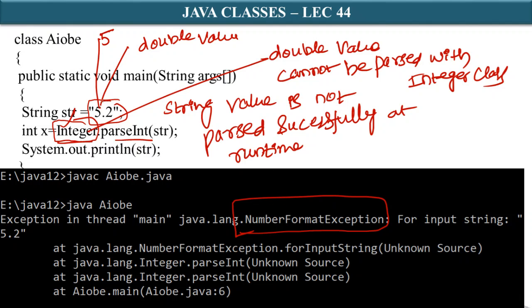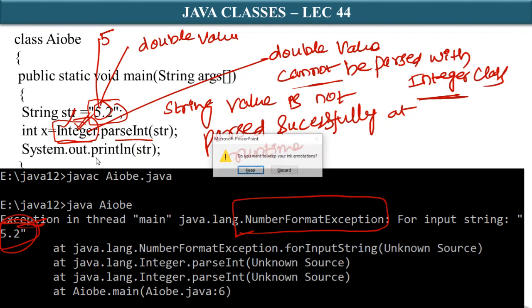Because it is actually a double value, and you are trying to parse it with the Integer class. Therefore, it is not able to parse and will generate an exception for 5.2. As I told you, if it is replaced by 5, you won't get this exception. This double value cannot be parsed by the Integer class. Hence, it is generating an exception.